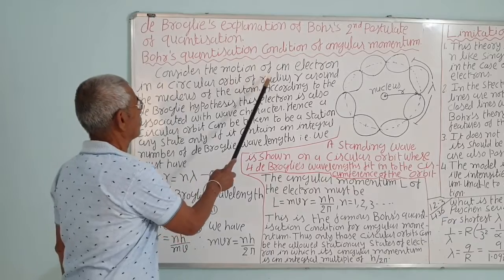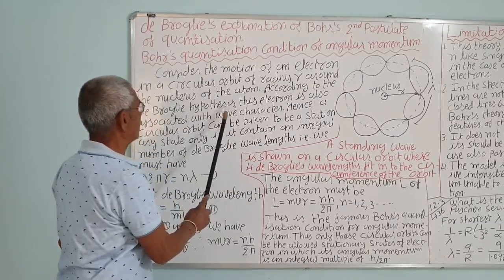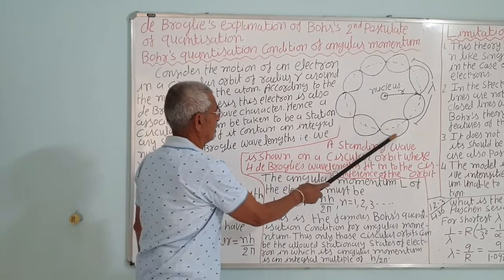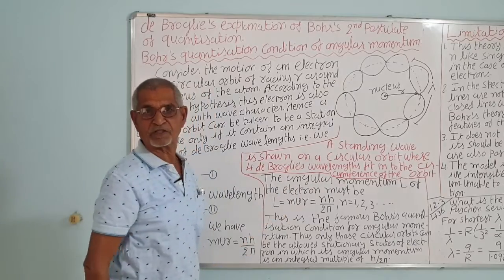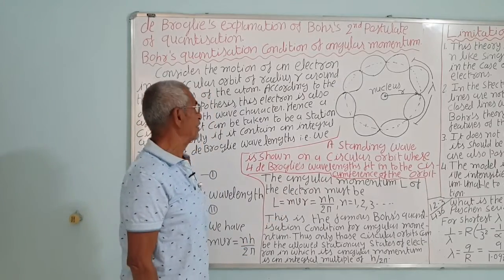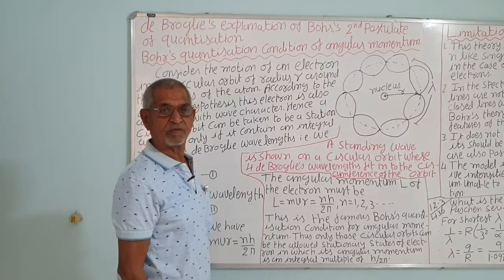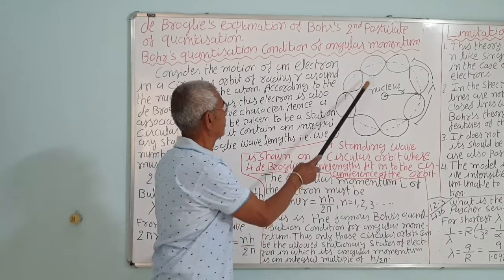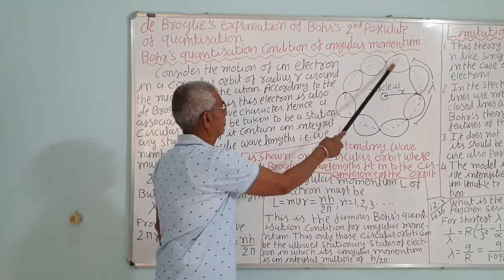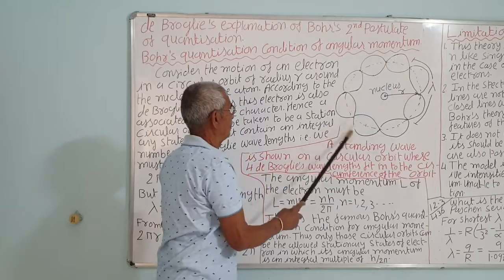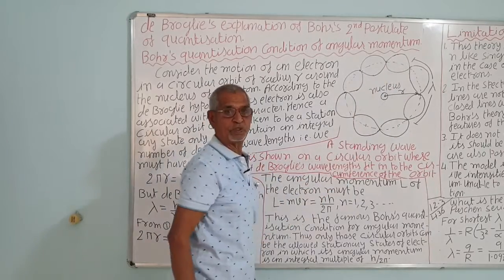So consider the motion of an electron in a circular orbit of radius r around the nucleus of an atom. This is the nucleus, and the electron is circulating in the orbit. It is associated with a wave, just like standing waves on a string, that is, the wavelengths are integer multiples of the wavelength. So n may be 1, 2, 3, 4.